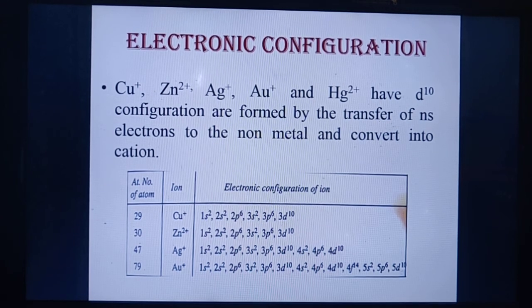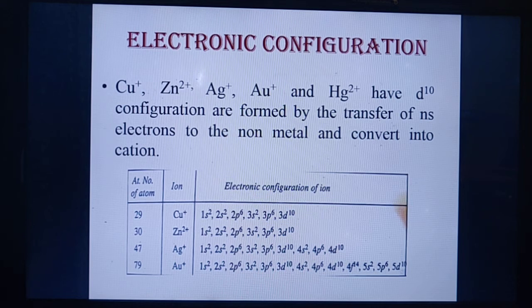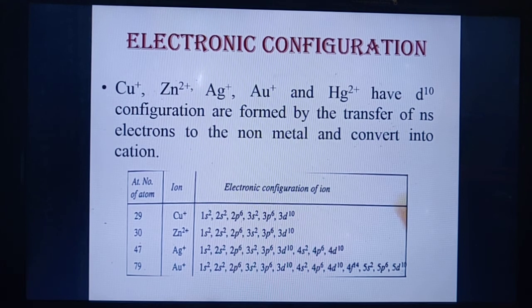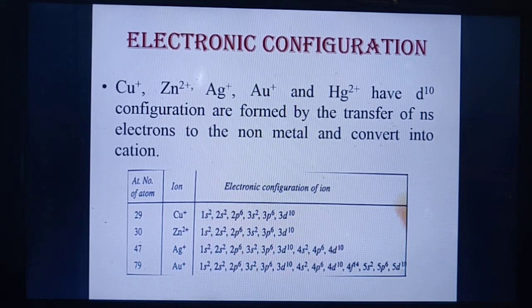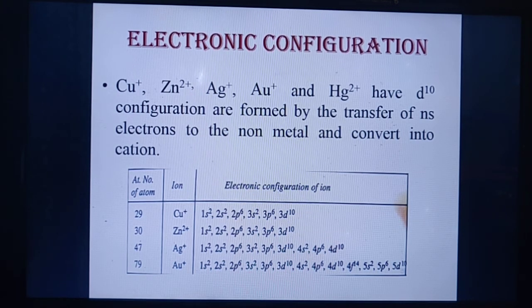If they have poor shielding effect, what will happen? It increases the effective nuclear charge, and if the effective nuclear charge increases, then the bond becomes more covalent and stronger due to the attraction of electrons by the nucleus. Hence, if the bond becomes strong, lattice energy automatically increases. So the lattice energy increases in molecules having cations with d10 configuration.